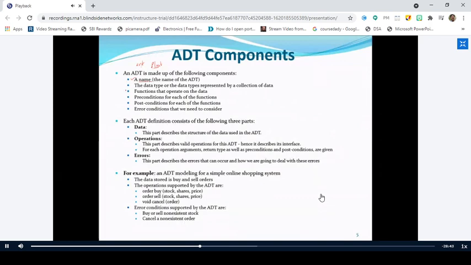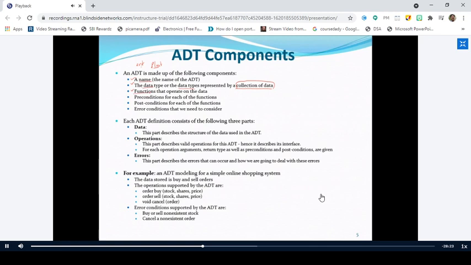Similarly, it consists of the data represented by a collection of data. This is important. And the third important component of any ADT is functions that operate on the data.